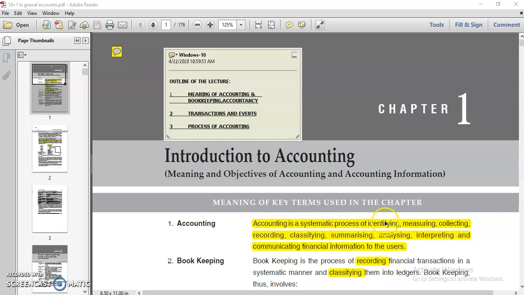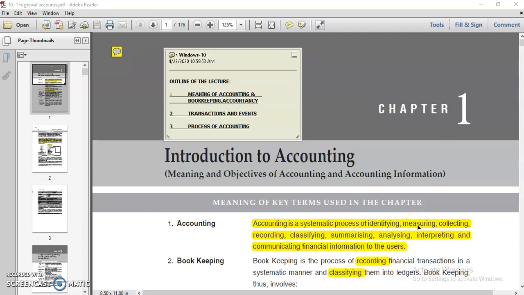Accounting is a systematic process of identifying. Systematic means there is a system to record each and every transaction of the firm or business organization in books of accounts. First, you have to identify whether the transaction is economic or non-economic. Identify means in accounting we record only those transactions or activities which relate to money. Only monetary transactions we have to consider. Any activity which does not relate to money would not be part of your accounts.